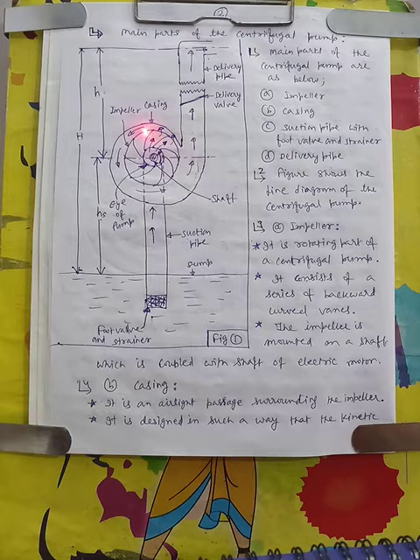The area of the casing is slowly increasing, and at the delivery end the area is maximum. And we can see that the impeller is not concentric with the casing. And this is the delivery pipe, which reaches the point of delivery where we have to deliver the water in a tank or anywhere else.